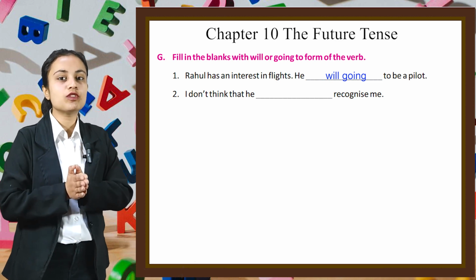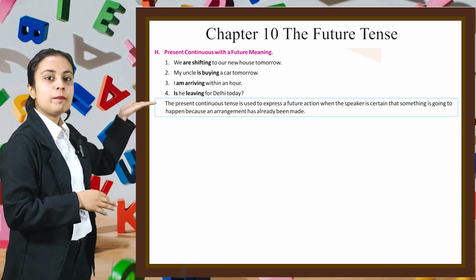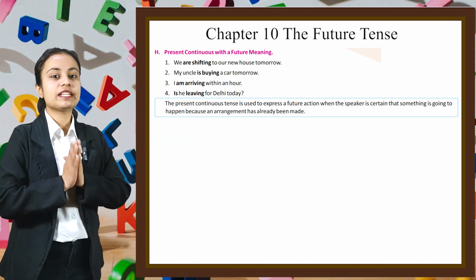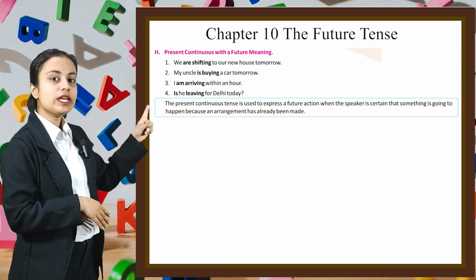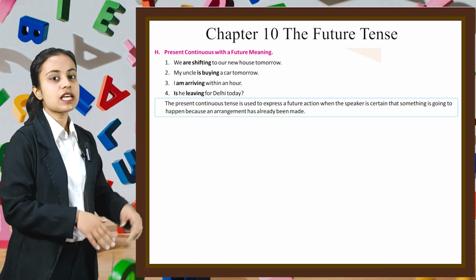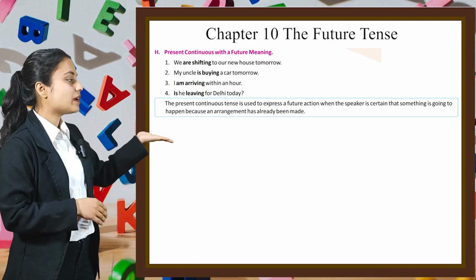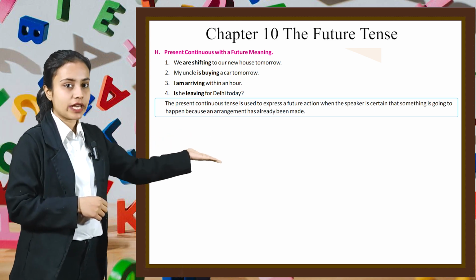With that, let's move on to the next topic of this chapter, which is part number H, present continuous with a future meaning. Here, some sentences are given. Let's read them one by one. First one is, we are shifting to our new house tomorrow. Second is, my uncle is buying a car tomorrow. I am arriving within an hour. Is he leaving for Delhi today?